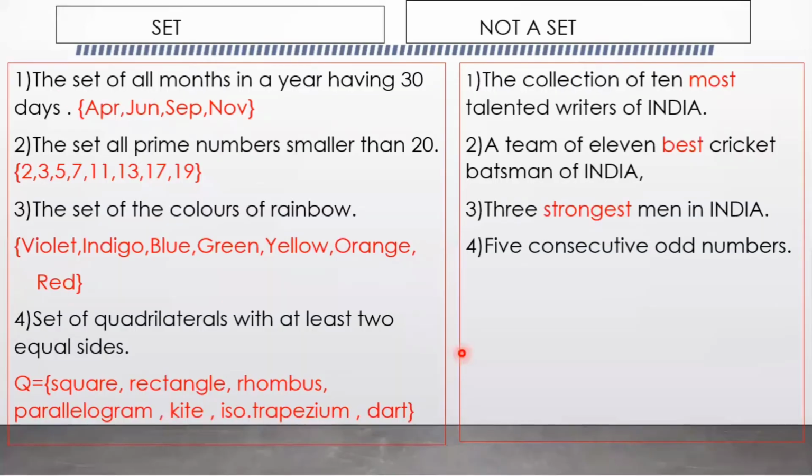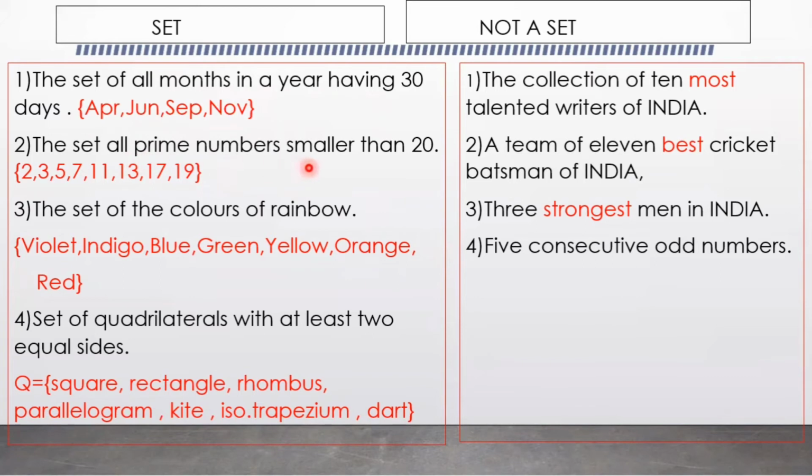Some more examples of a set and not a set. The set of all months in a year having 30 days. What are the months having 30 days? April, June, September and November. These months have 30 days. So the elements are distinct and also well defined.